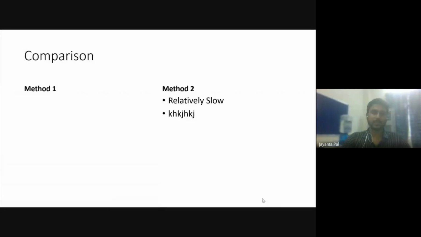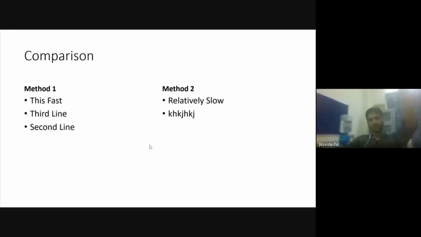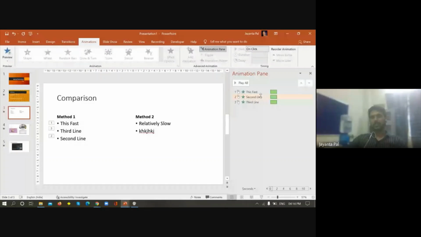So now let's see how it comes. When I click the mouse, the first one appears. Now I click the mouse again, and the second appears. We can also change the order of appearance in terms of the event.